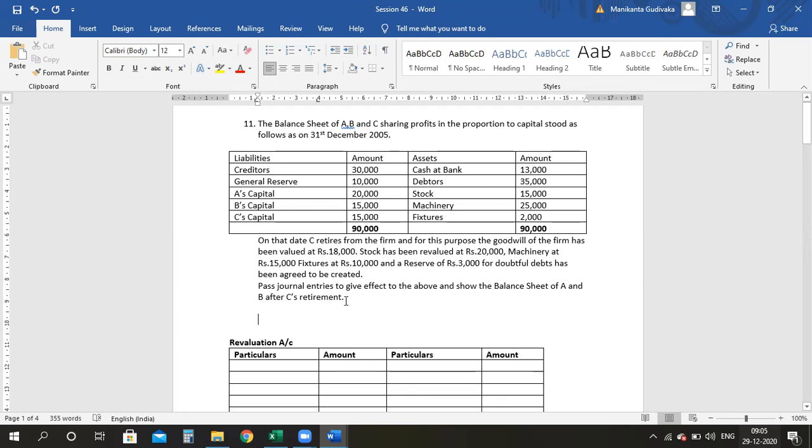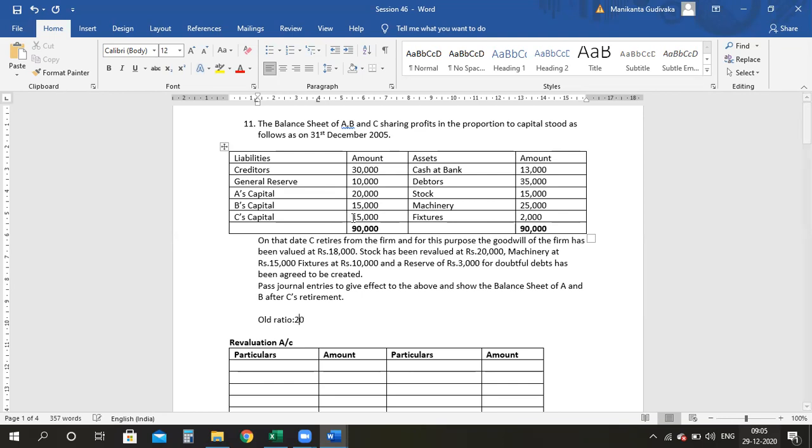So the old ratio between A, B, and C. I don't think it is being given. Did they give the old ratio? In the proportion of the capital stood. It is 20 is to 15 is to 15.